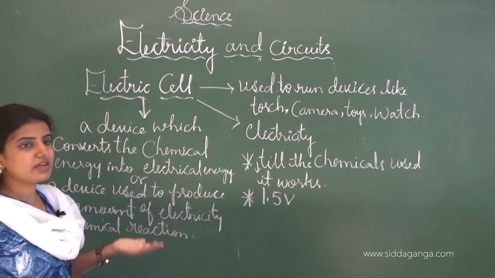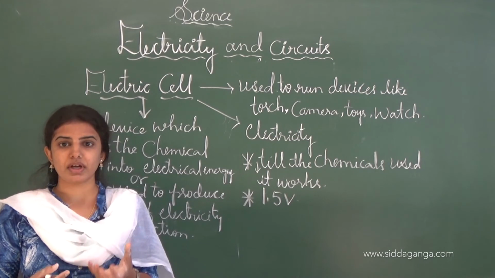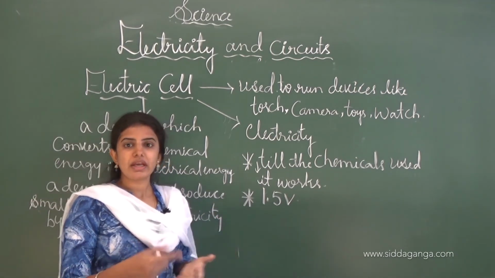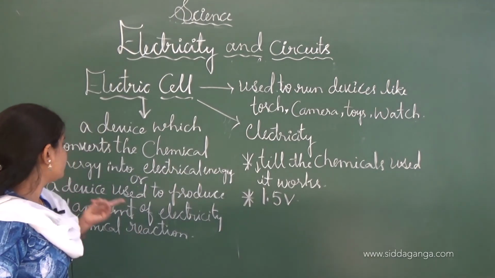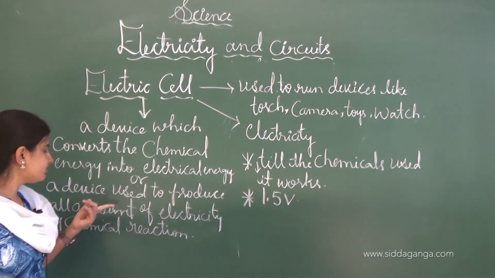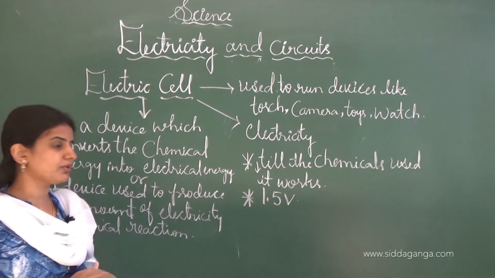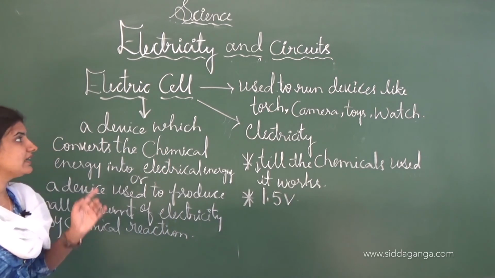And based on the different types of electric cell, some of them are very long and large in size, and thereby the voltage will increase based on the type of electric cell. And one more definition of the electric cell is a device which is used to produce a small amount of electricity. So this is the electric cell.